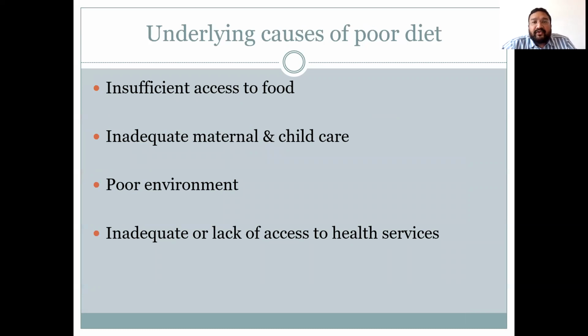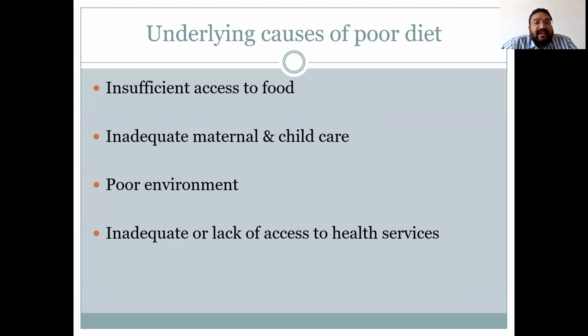Now, what is the underlying cause of malnutrition? Poverty, it is the main culprit for the causation of malnutrition in the community. Because of poverty, the family cannot purchase a good diet or a diet that is rich in nutrition, leading to deprivation of nutrition among all the family members and leading to malnutrition.